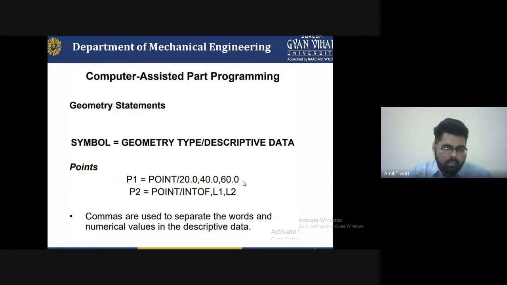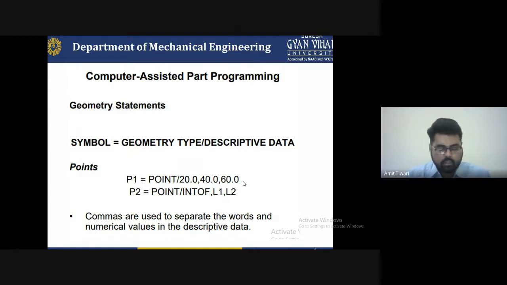L1, L2. So these are the part programs: a program for one code, a program for the second code, which the machine has to operate by putting values on that particular coding. The comma is used to separate the words, because if you do not use the comma, the line will be shown as a single line.